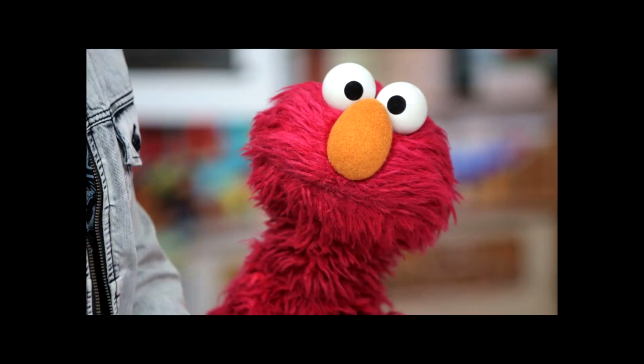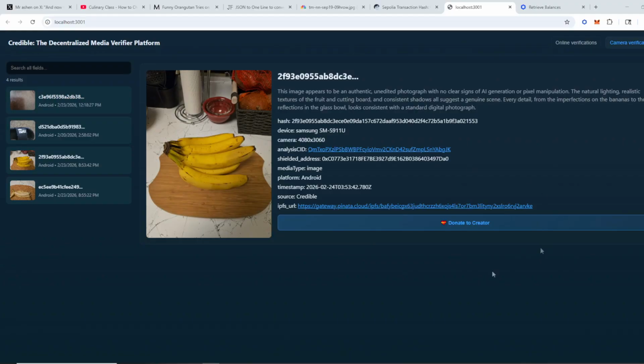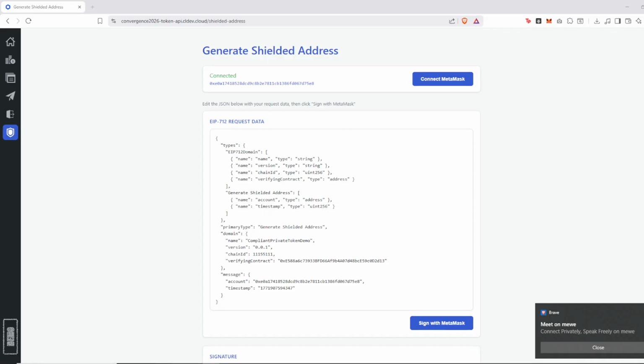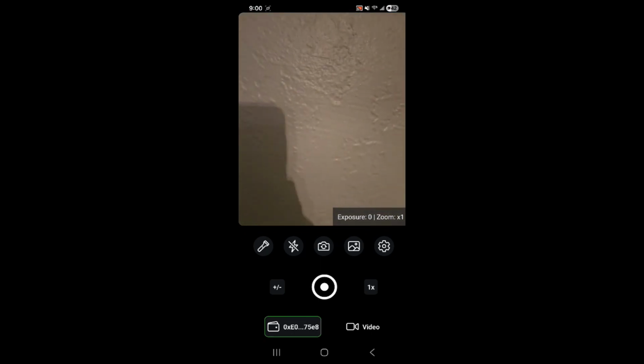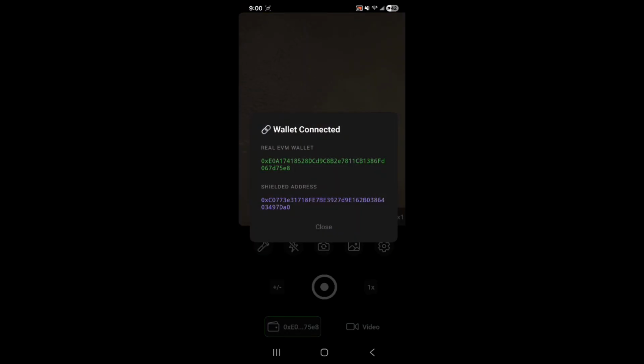Part 3, privacy. For obvious reasons, sometimes you don't want your identity to be known if you're reporting on very important topics. Credible allows for private transactions to occur so you can receive anonymous donations. The idea was to install MetaMask on the Expo app, and you can sign this message and get a shielded address. But MetaMask is currently not working on Expo, so for now it's just a simulation, which is more than enough. But what you see on the screen is a real shielded account that is ACE compliant.